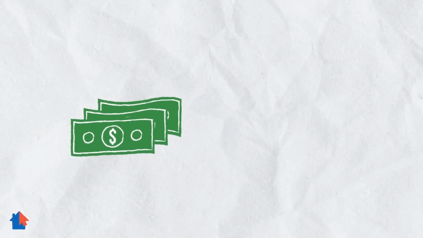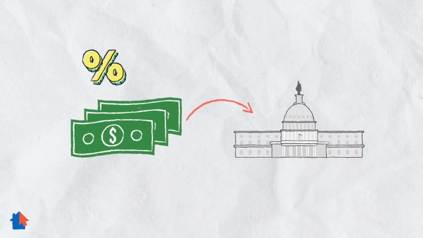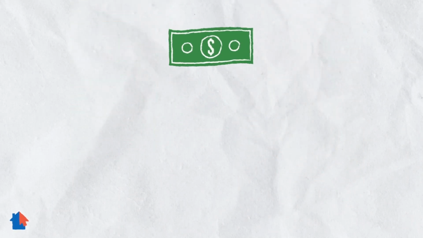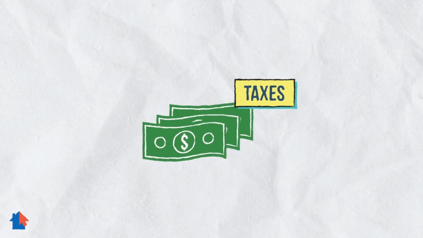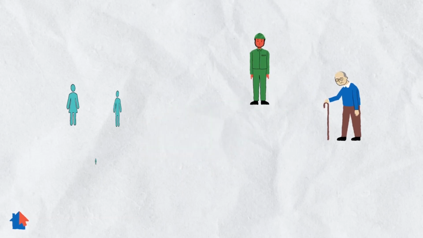Taxes. A tax is an amount of money people must pay to the government. It is usually a percentage of some other amount, but sometimes it is a flat fee. Taxes cover the costs of running a country, state, town, or public program. By paying taxes, citizens contribute to the government programs that benefit them and their communities.